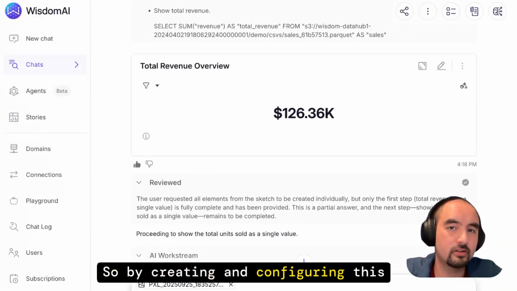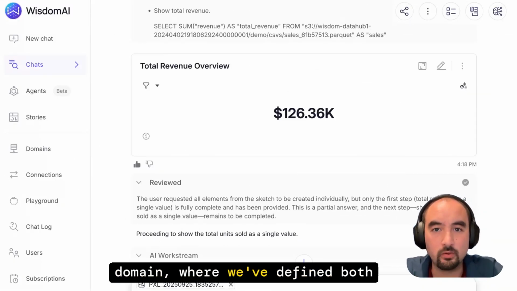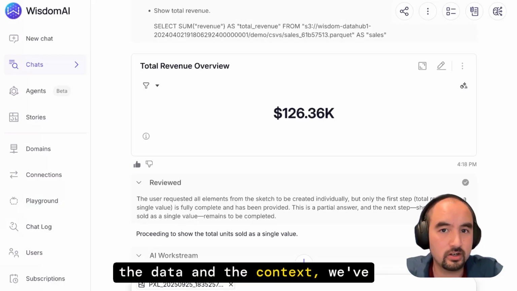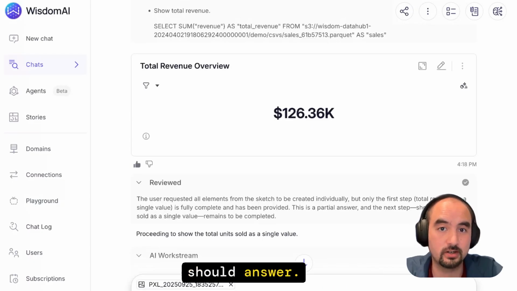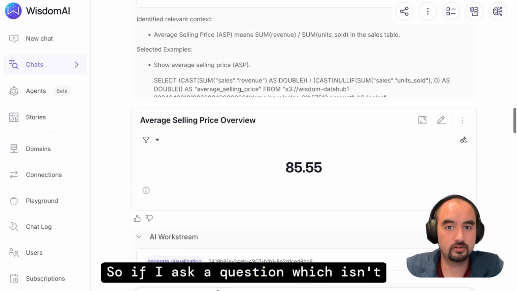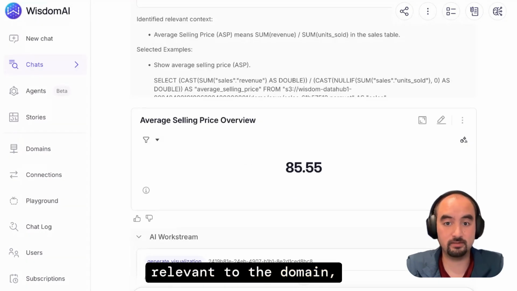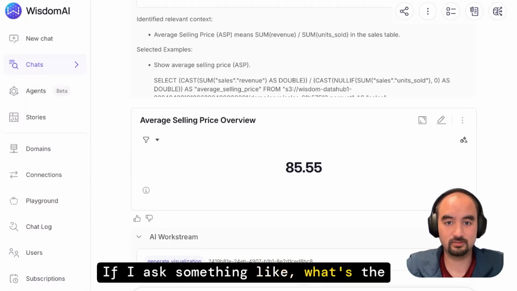By creating and configuring this domain, where we've defined both the data and the context, we've effectively set up guardrails for what Wisdom can answer and how it should answer. So if I ask a question which isn't relevant to the domain, if I ask something like, what's the weather like today?